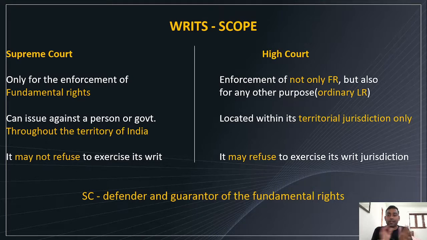It has its own territory, so it can issue writs located within its territorial jurisdiction only. It cannot go beyond its jurisdiction. Example, the Kerala High Court can issue them only in its jurisdiction in Kerala, but the Madras High Court can issue them in Madras jurisdiction.